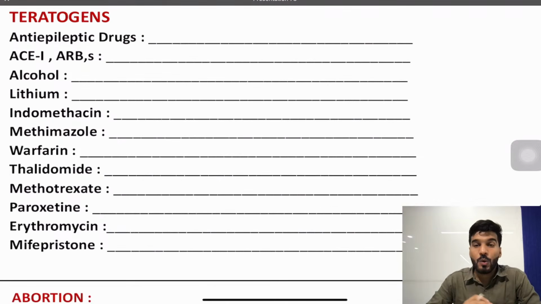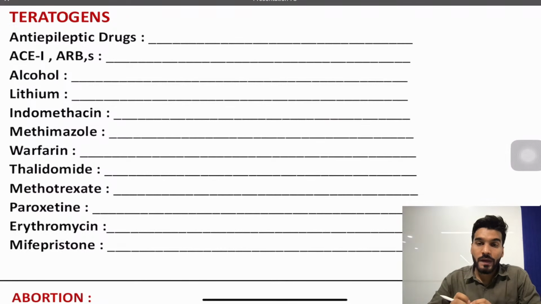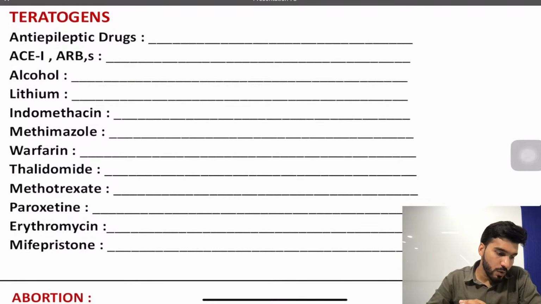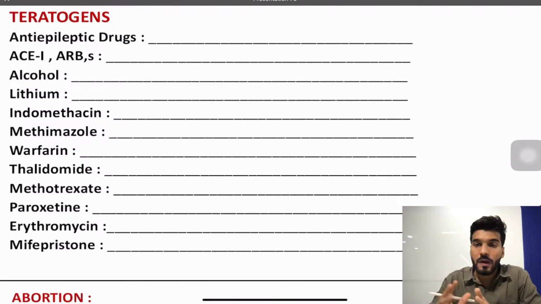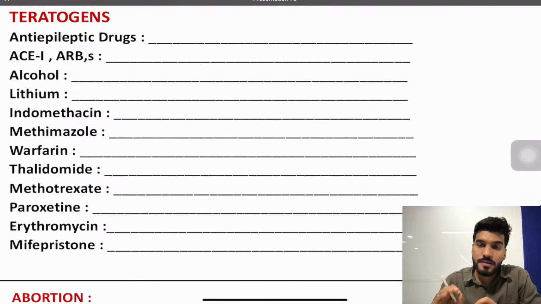Chalo, teratogens. Now all the drugs, you already know that all the drugs are not safe in pregnancy because the drugs are having a teratogenic effect. Now what are the drugs and what are the teratogenic effects, we'll learn, and whatever you know about these drugs and what are the alternatives of these drugs, write down in the comment section. This topic is important in view of pharmacology as well. Pharma se bhi puchte, and from obstetrics and gynecology as well. Now starting with the first drug, anti-epileptic drug.